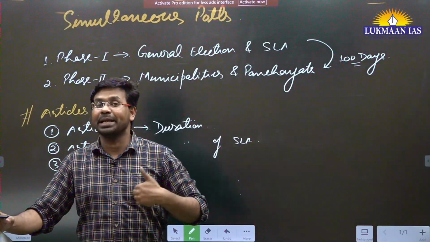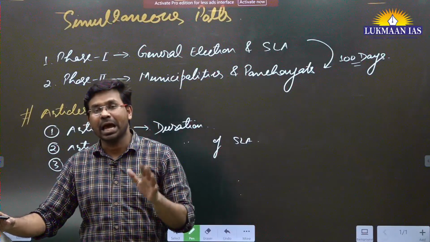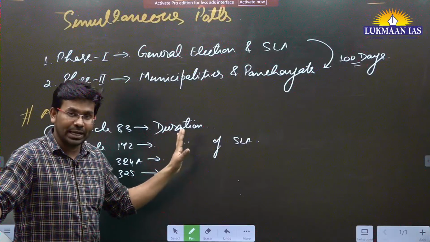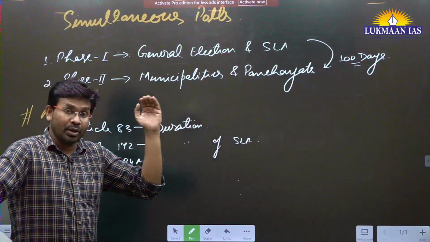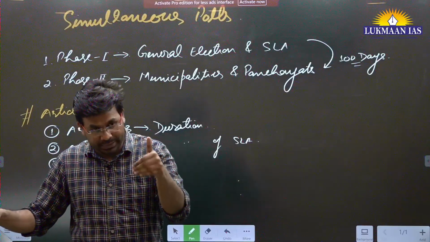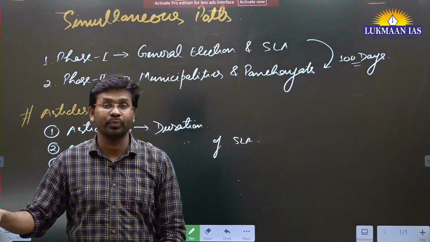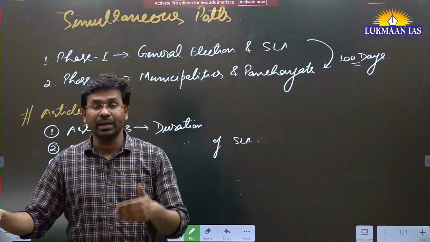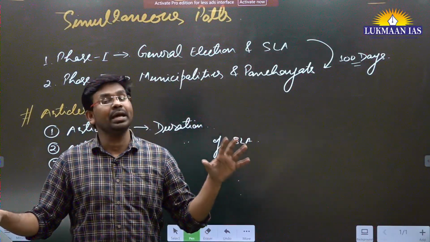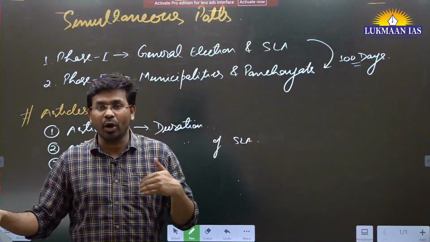So there are many difficulties in conducting this. However, this panel has recommended conducting one nation, one election, or simultaneous elections. Will the simultaneous election be conducted from this year, 2024? No, it will not be conducted. Why? Because this requires a lot of amendments in the Constitution of India, which is not feasible